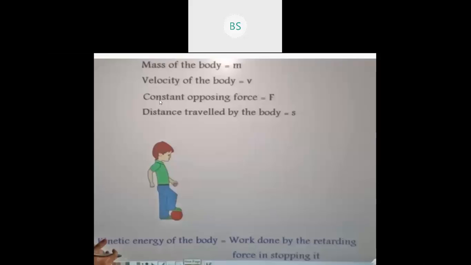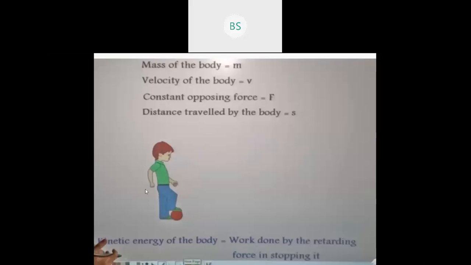Okay. Constant opposing forces F means this boy will stop this ball. That means opposing force. This boy is going to apply. Now distance traveled by the body, that is S, displacement. When the ball is moving from this end towards the boy, it displaces certain surface, correct? So what happens here? This boy is applying equal force to stop this ball.